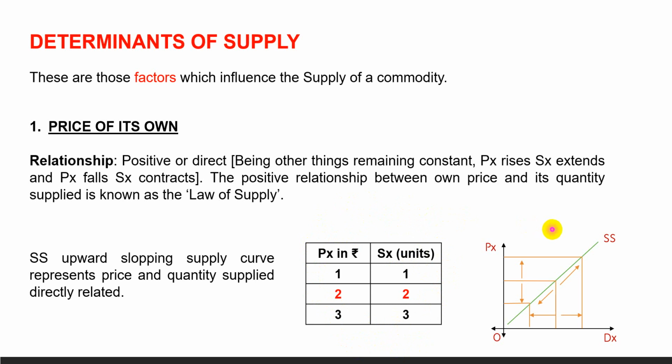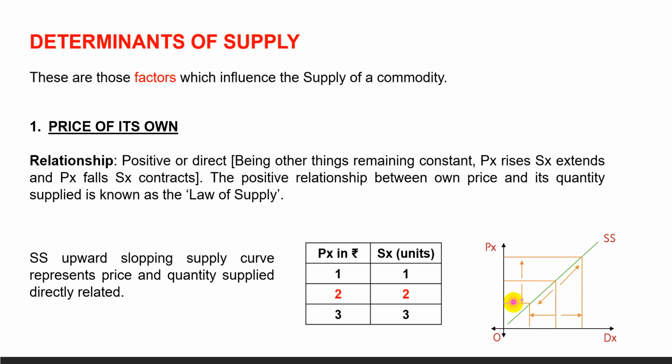On the other hand, see the SS supply curve, an upward rising supply curve. Now, if the price rises from this point, the quantity supplied also rises, which is shown by the arrow mark, and we move towards the right, in the outward direction. This is called a rightward movement along the supply curve. It happens when the price of the commodity rises. So we move along the same supply curve towards the right.